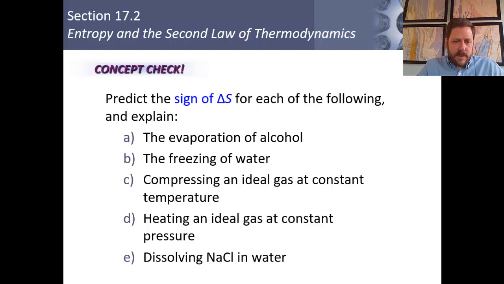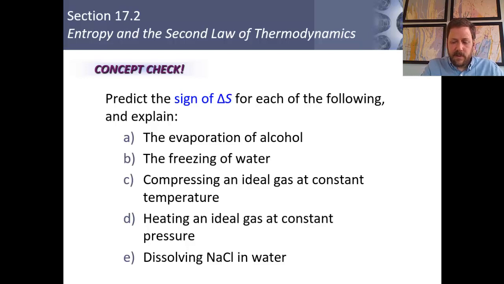See if you can pause the video here and predict the sign of delta S for each of the following. Remember, if the sign of delta S is positive, that means entropy of that system is increasing, and if it's negative, then it is decreasing. So a positive delta S means a more entropic system, or a more disordered system.